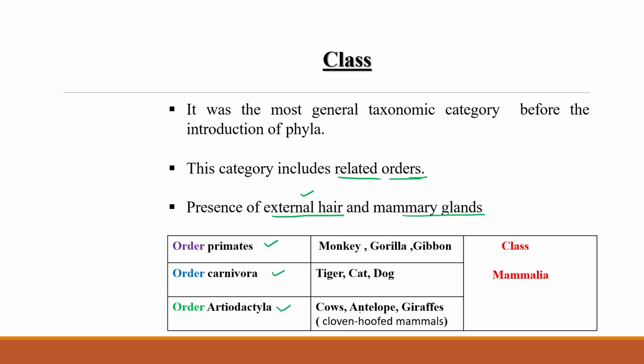And here cow, antelopes, and giraffes, meaning cloven-hoofed animals, all come under the Artiodactyla order. But all these animals have the same characters: the presence of mammary glands and the presence of external hair. So this is the basis. That's why all of them are collectively put in the same class, the Mammalia class.